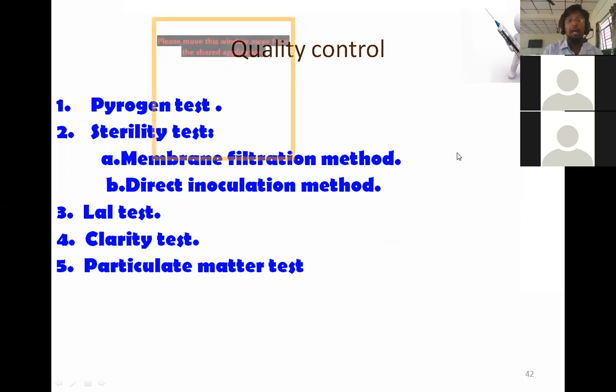Okay, students, did you get it? Any issue?